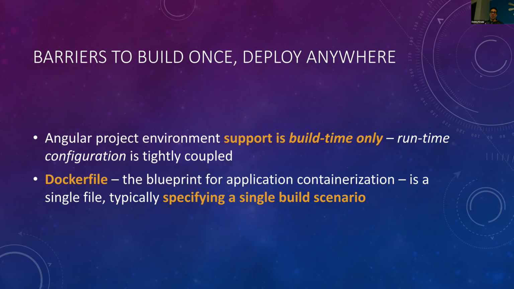The second part of this is the Docker file, the blueprint that we're using to tell it how to build and configure the application for Azure. It's also just a single file, and it only has that one build scenario built into it as well. There's only one place, one step, where we tell it which environment to build for. And so neither of these innately was capable or ready to support multiple environment deployments for one specific build.